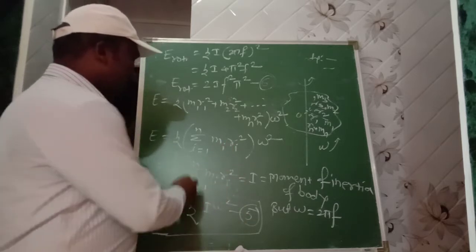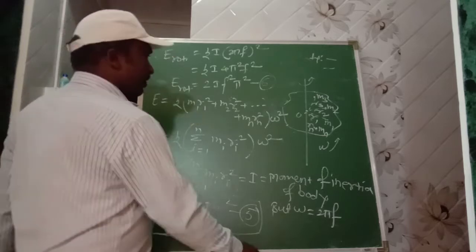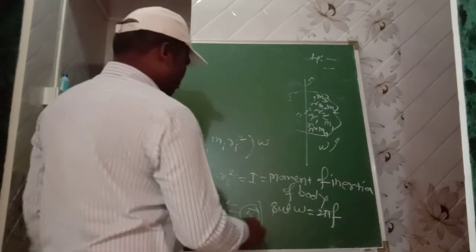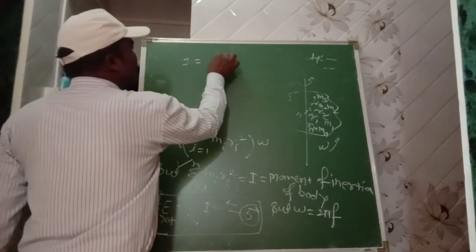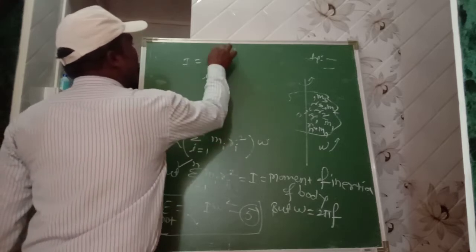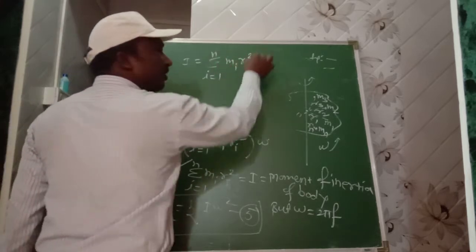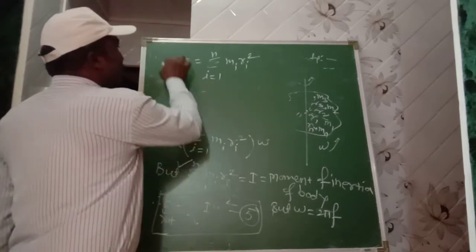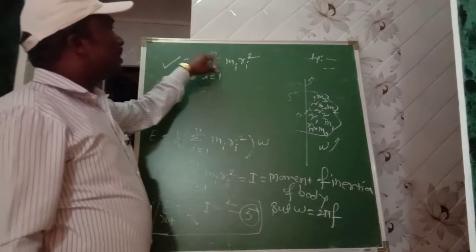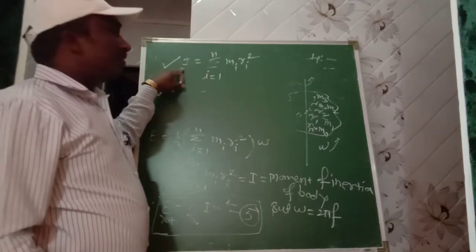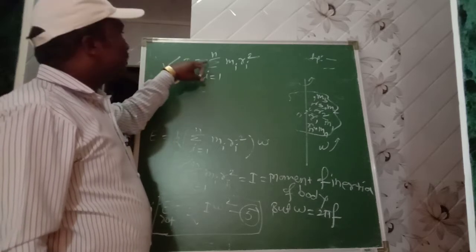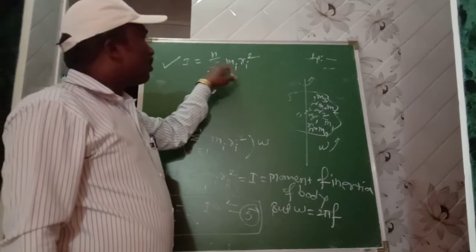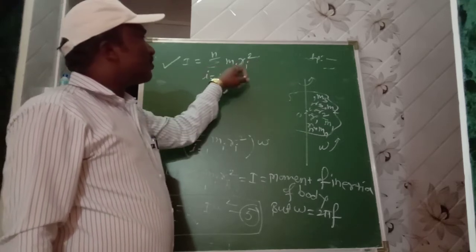By using this formula, I is equal to summation of the product of mass of each particle and square of distance.